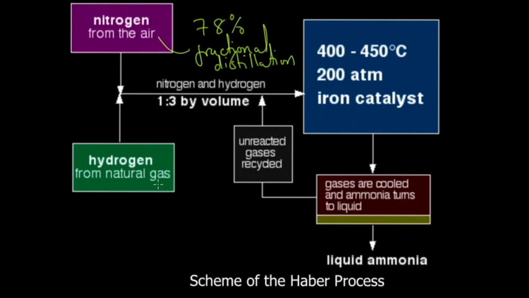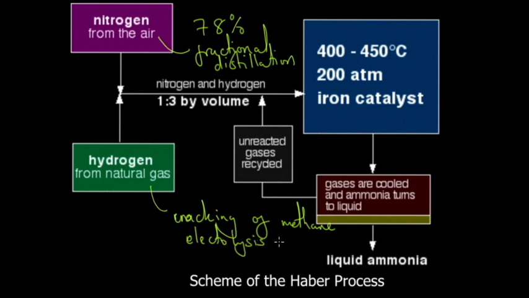Hydrogen, you get it from a process called cracking of methane. There's actually another way to get hydrogen: electrolysis of water. Instead of saying cracking of methane, you can also say cracking of natural gas, which is acceptable, especially if you're doing combined science.